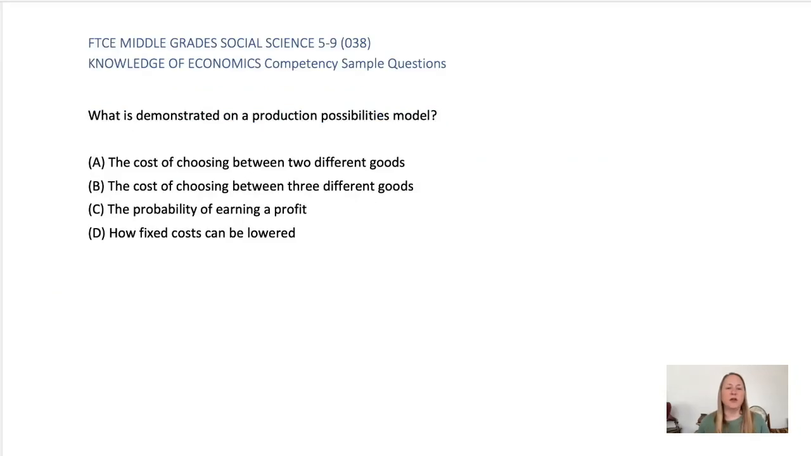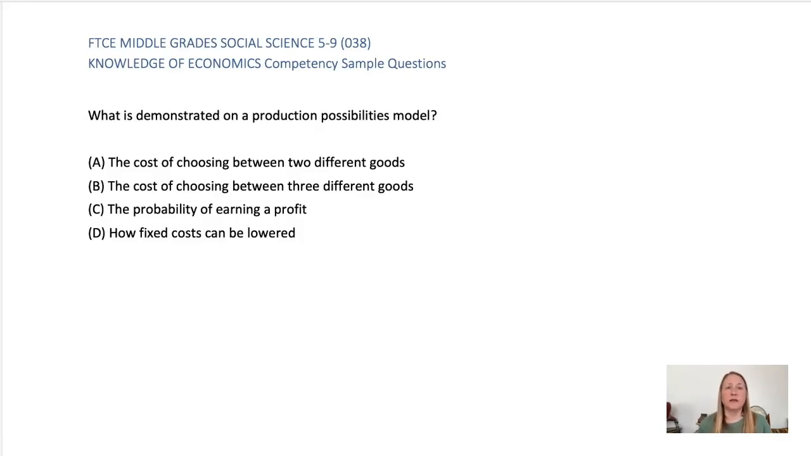What is demonstrated on a production possibilities model? A. The cost of choosing between two different goods. B. The cost of choosing between three different goods. C. The probability of earning a profit. Or D. How fixed costs can be lowered.